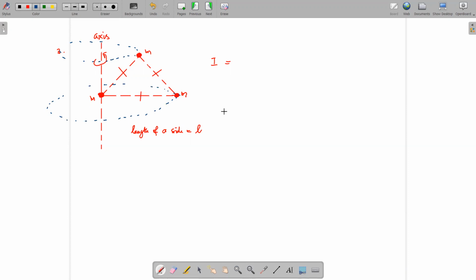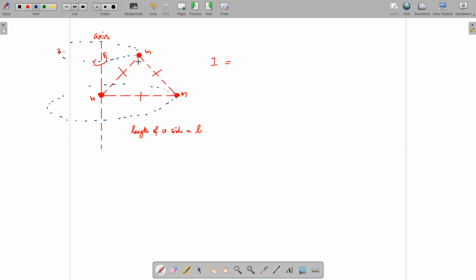Now we have to find the moment of inertia of this. Here also the basic equation is I equal to m r square, right? So we have to find the moment of inertia for each body. For this body, since the distance is r equal to 0, the moment of inertia will not be there, right?